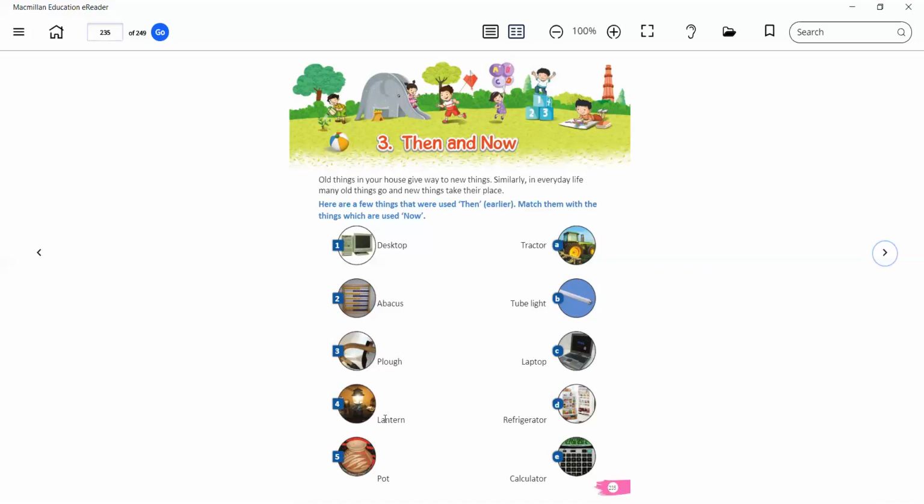And the fourth one is lantern. So why do we use a lantern? We use a lantern as the source of light, but now we have electricity. So what do we use as the source of light? We use CFL, yes, tube lights, bulbs. They all are the new sources of light. So we can match lantern to tube light. It means 4 to B. Now the last one is pot.